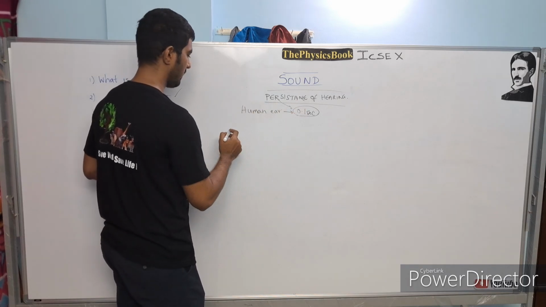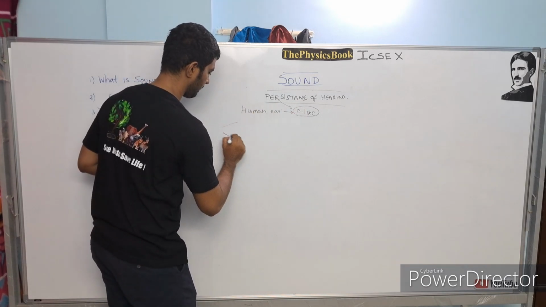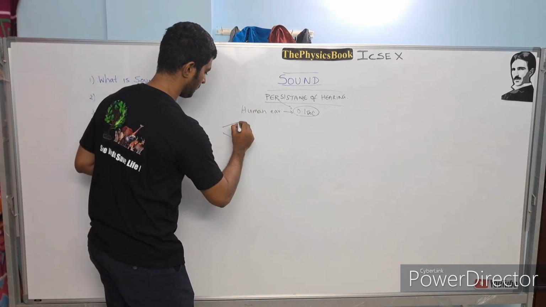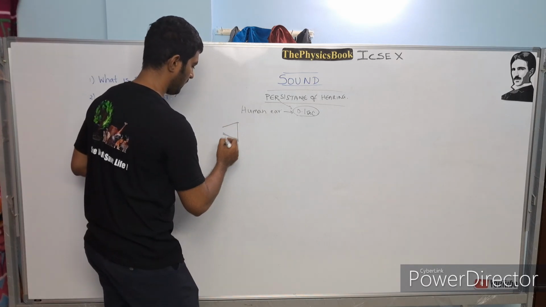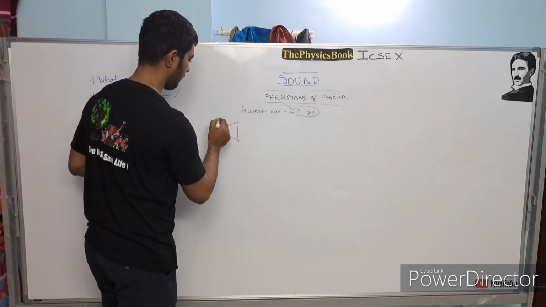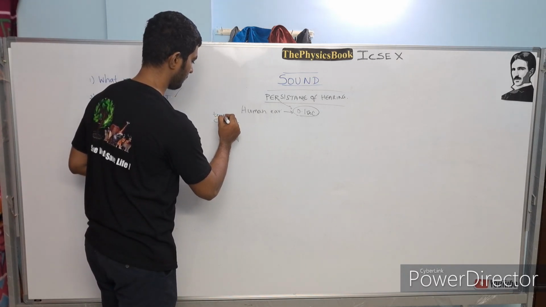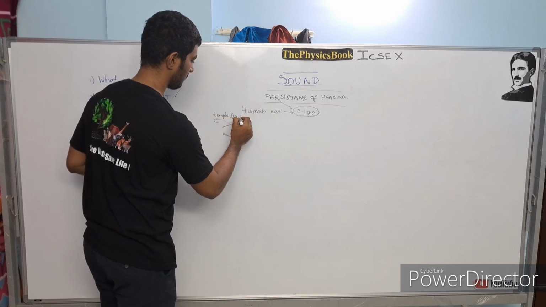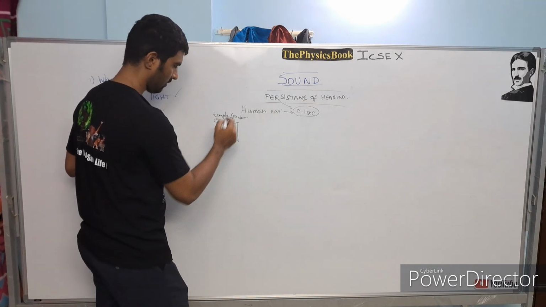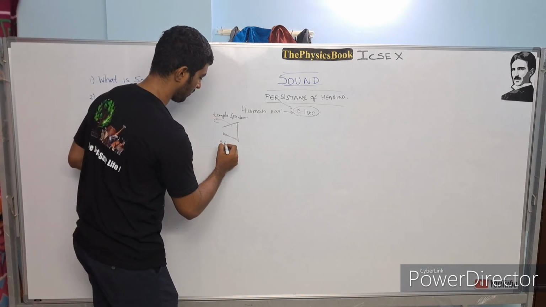So how can I understand this? Let's take a speaker, and this speaker is in a temple. Let's assume this is a temple speaker, and it exactly starts at 5 a.m. in the morning.